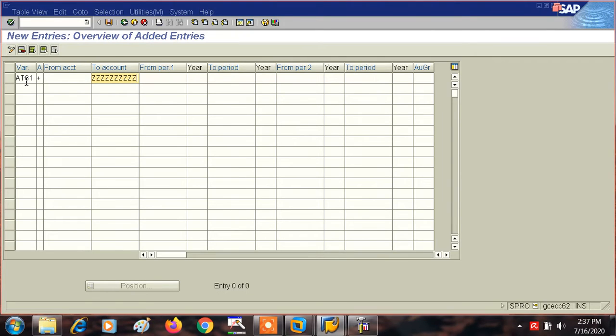Infinity. Now from period, you will give the period which you want to keep open. Suppose you want to keep the first period open only. Now what is your first period? First period is April, and second period is May, third period is June, July is your fourth period, which is open now.